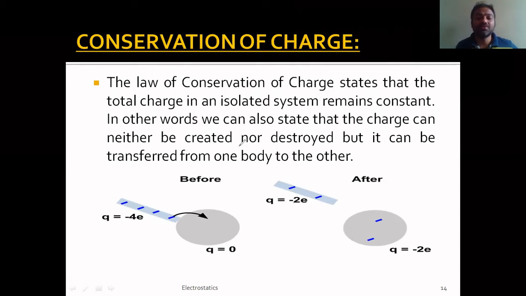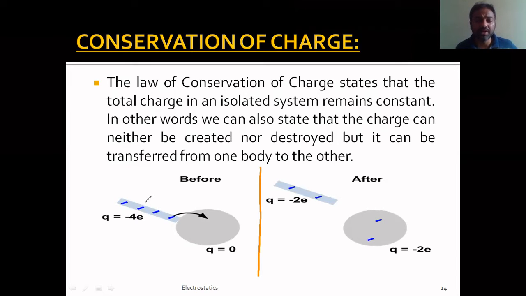Anyway, what is conservation of charge, that we try to understand with the help of a diagram. Let us divide it in two ways. For example, there is a rod and a sphere. Initially, the charge present on this sphere is 0, and the charge present on this rod is taken as minus 4e. Minus 4e means it has negative charge.